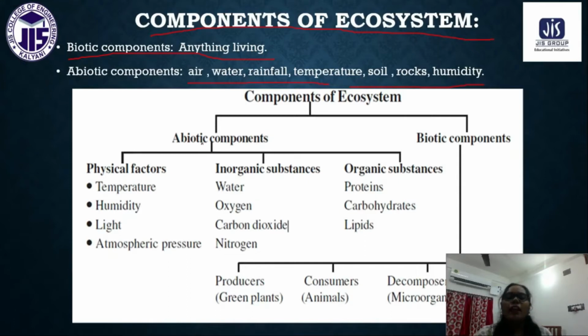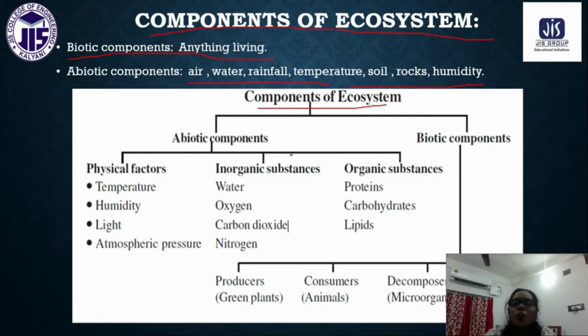So these are the classification of components of the ecosystem, which is very important, and very frequently you can have this type of question: classify the components of ecosystem. Discuss each and every classification of each and every component of ecosystem. What are the relationships between each component of the ecosystem? These are the various types of questions that we will discuss later.